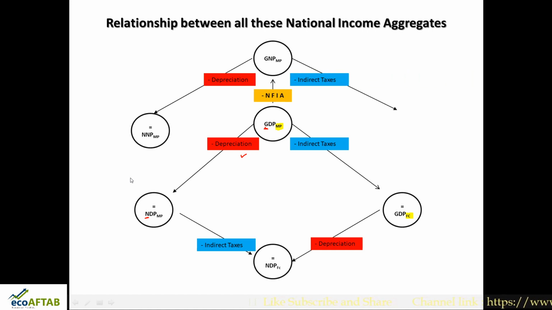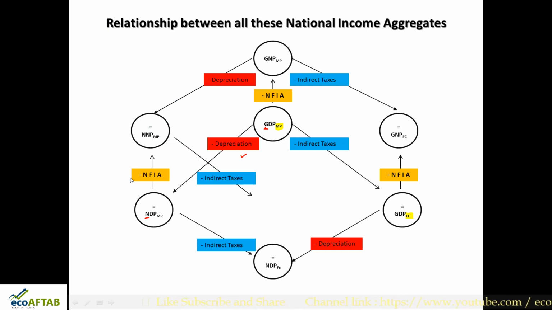If you remove indirect taxes from GNP at market price, what will you get? You will get GNP at factor cost. Now see the concepts: NDP at market price, NNP at market price, GDP at factor cost and GNP at factor cost. So GDP at factor cost, if you remove net factor income from abroad, you get GNP at factor cost, and from NDP at market price, if you remove net factor income from abroad, you get NNP at market price. Now the last two things are remaining. From NNP at market price, if you remove indirect taxes, you get NNP at factor cost.